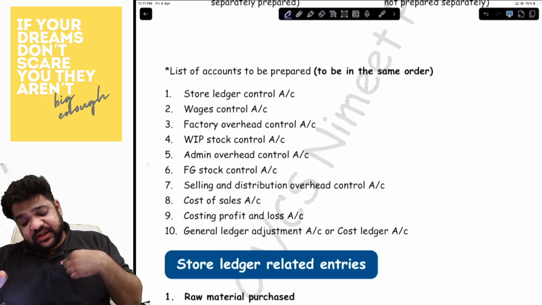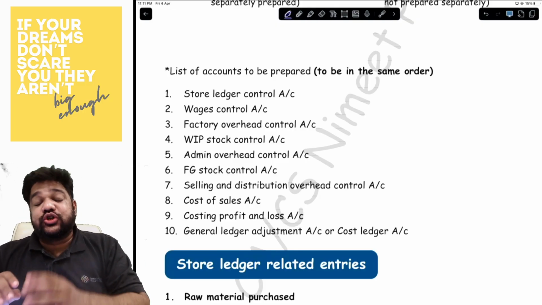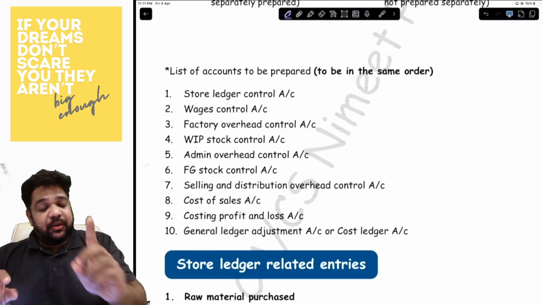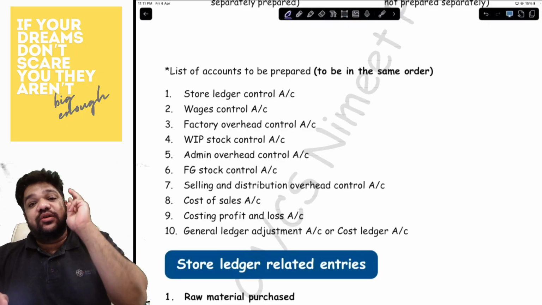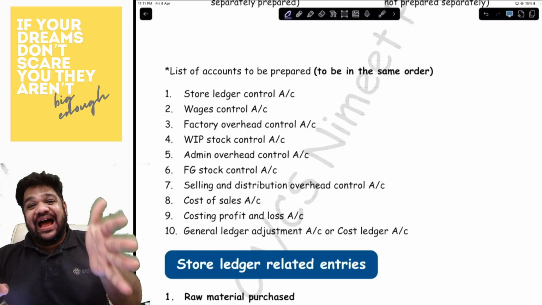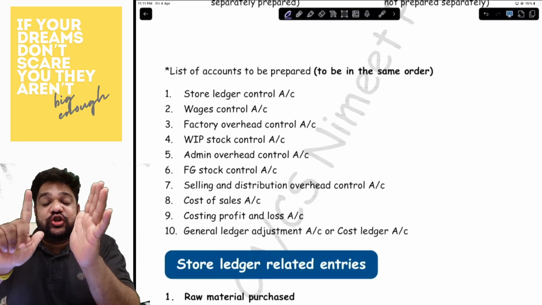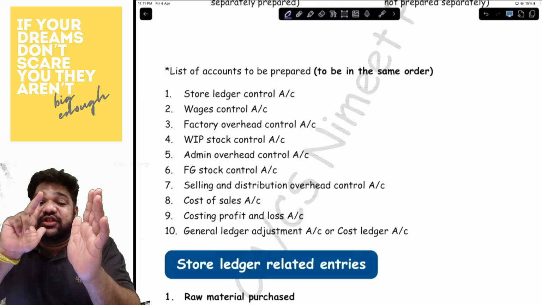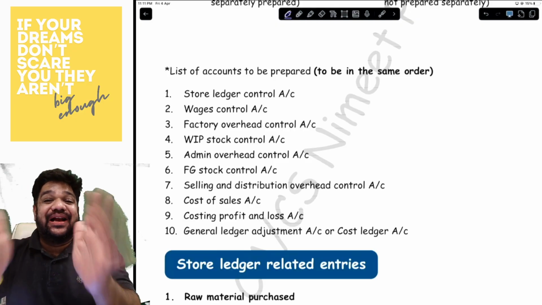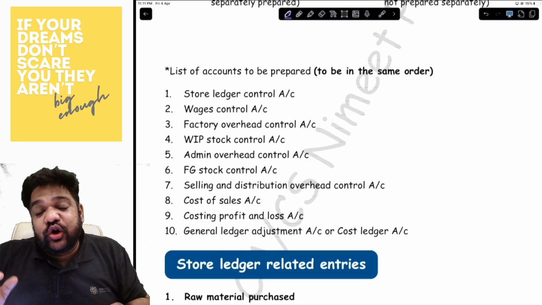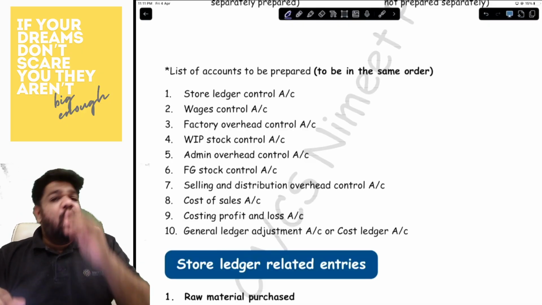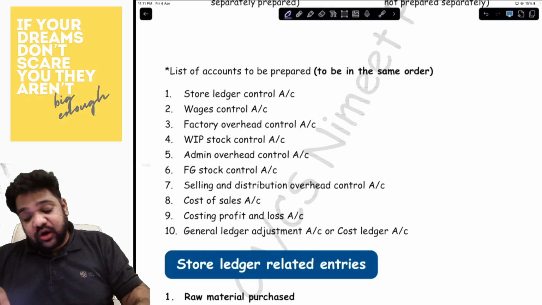I missed out on something. I forgot finished goods. Sorry. I'll repeat. Stores, wages, factory overhead, WIP, admin, finished goods, selling and distribution, cost of sales, costing PNL, and the GLA account or the general ledger adjustment account, also called the cost ledger control account.